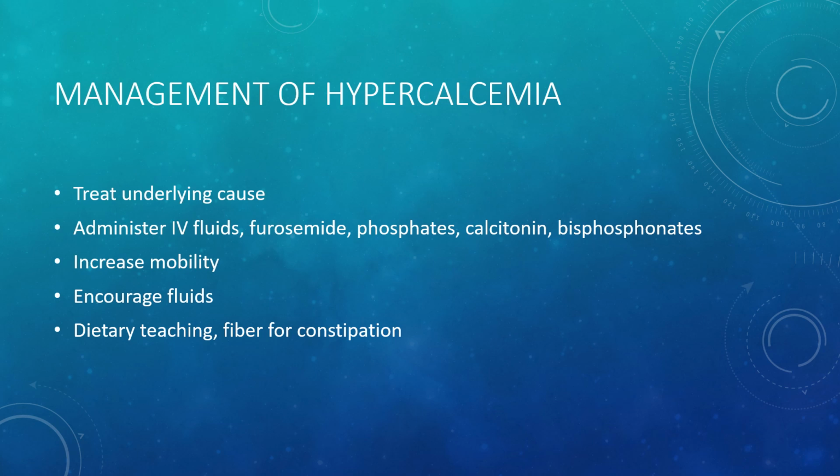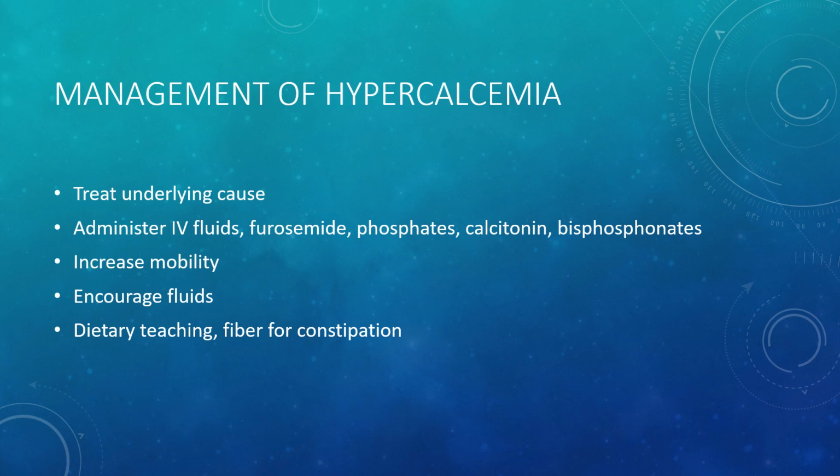The management of hypercalcemia is to decrease the calcium level and stop the cause of high calcium. If it's related to bone cancer, we need to treat the cancer. If it's related to hyperparathyroidism, we may need to remove the thyroid and parathyroid glands. And if it's related to medication, we need to stop the medication.